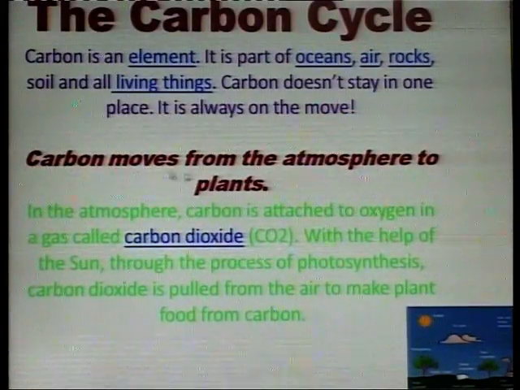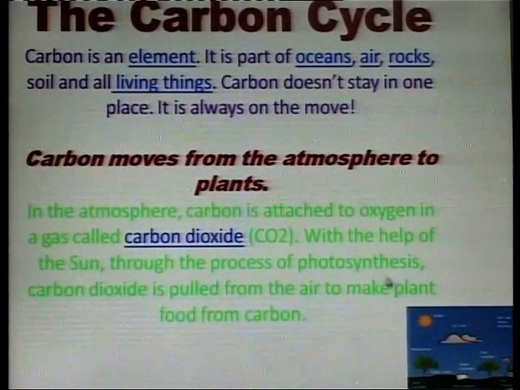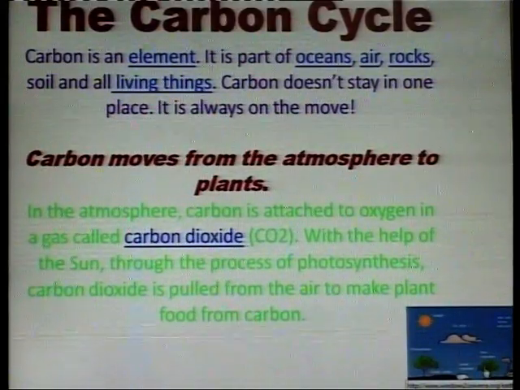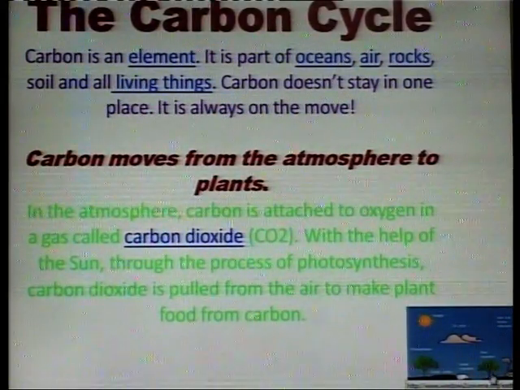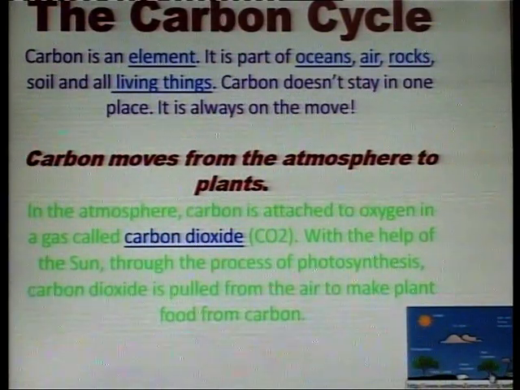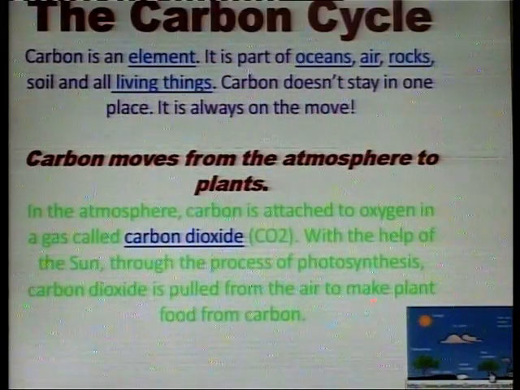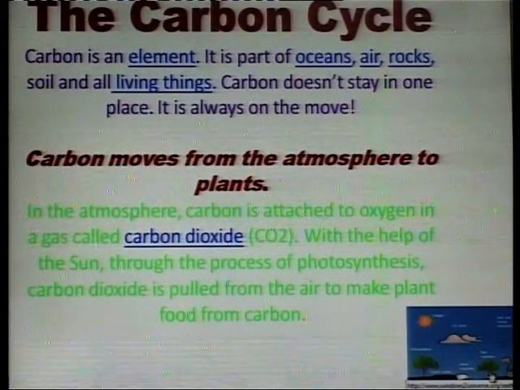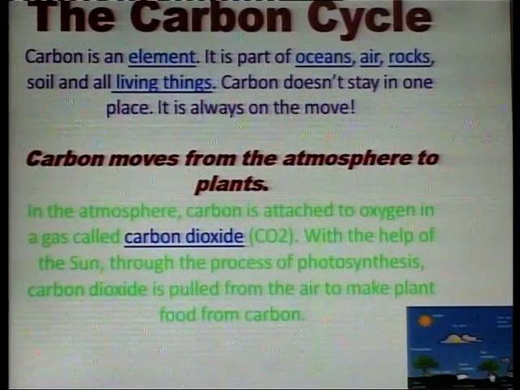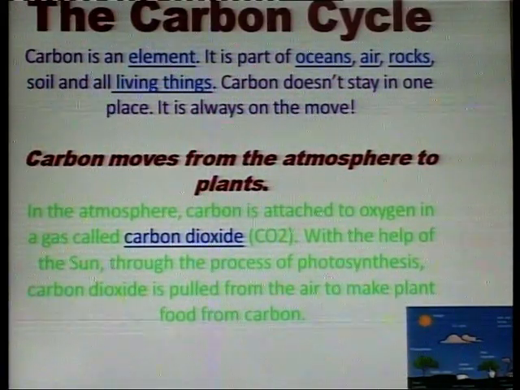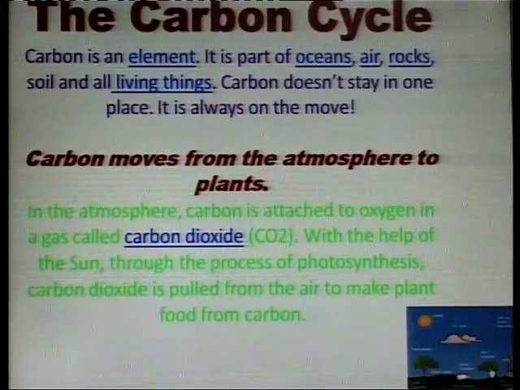Carbon moves from atmosphere to plants. In the atmosphere, carbon is attached to oxygen in a gas called carbon dioxide.